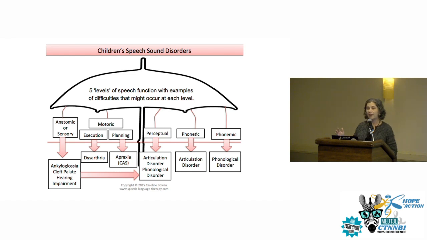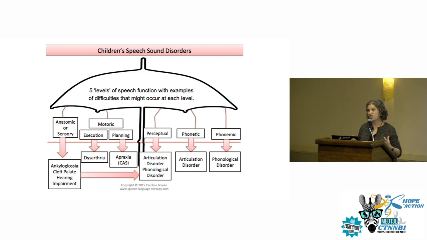On the one hand, we have higher order cognitive linguistic problems, oftentimes called a phonological disorder. And then on the other end of the spectrum, we have anatomic problems. These are problems with the physical mechanism that's used to produce speech, so kids who are hearing impaired or have a cleft palate. Problems can occur anywhere in that continuum. When we're talking about motor speech disorders, we're talking about dysarthria and apraxia. These are problems that occur when there's a breakdown in motor execution or motor planning specifically.